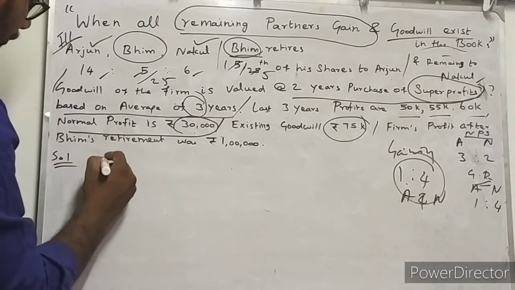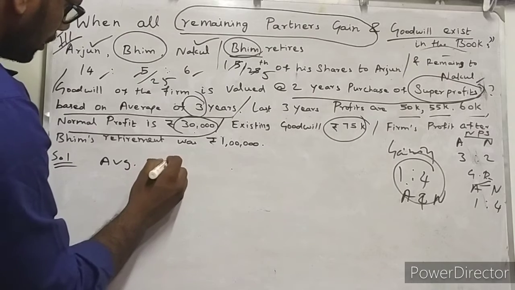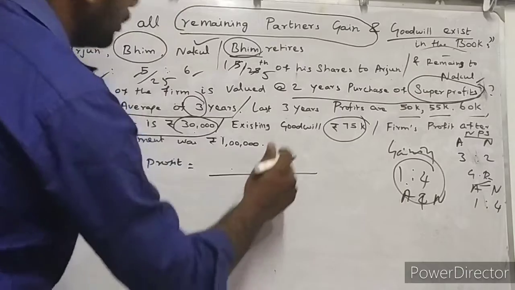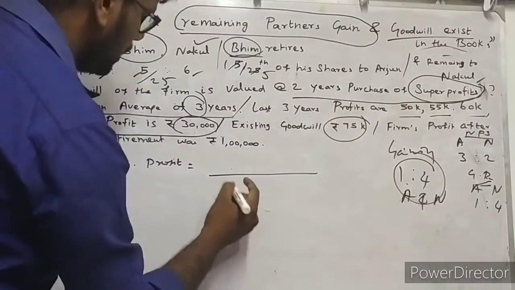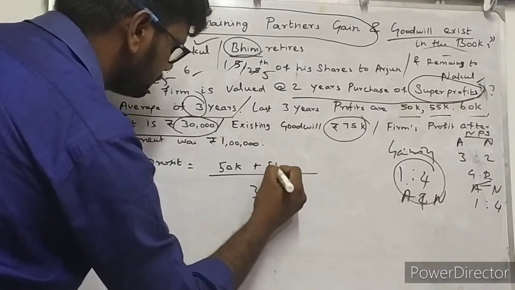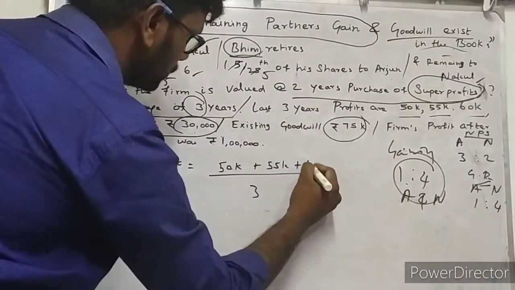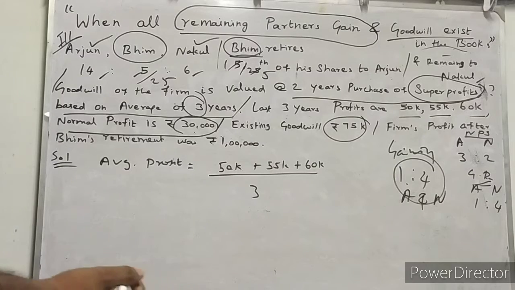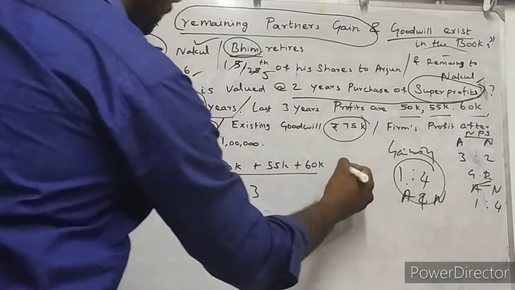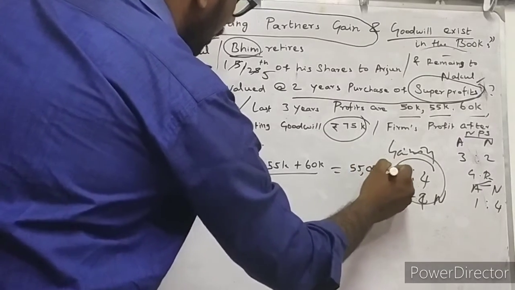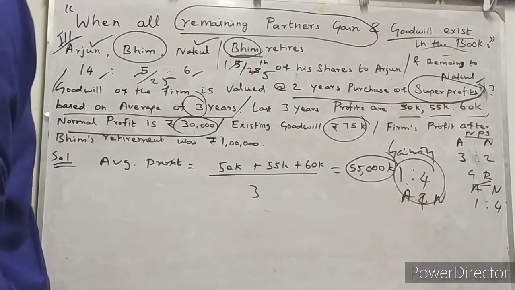Now we are going to find the average profit. Average profit for how many years? 3 years, isn't it? They have given 3 years' profit: 50,000 plus 55,000 plus 60,000 rupees. Collectively, 50 plus 50 plus 50 is 150, then 160, 165. So around 55,000 will be, right? So 55,000 rupees is the average profit.